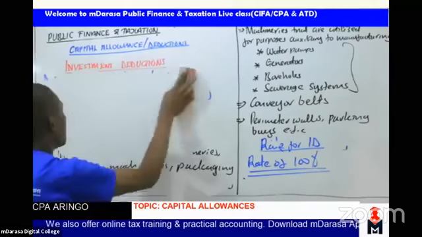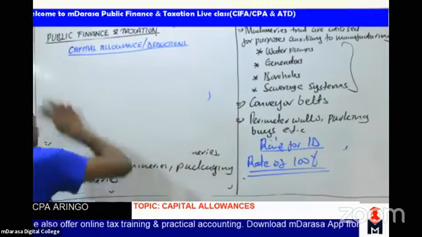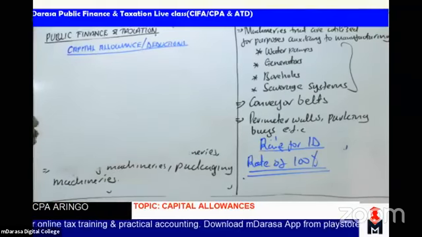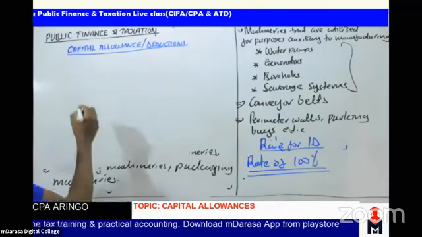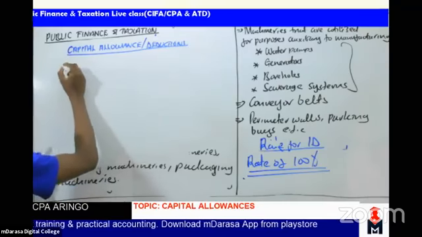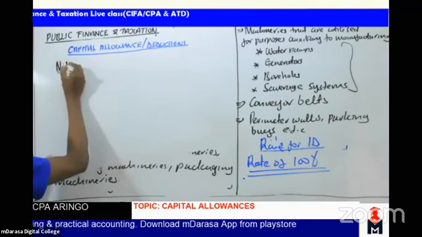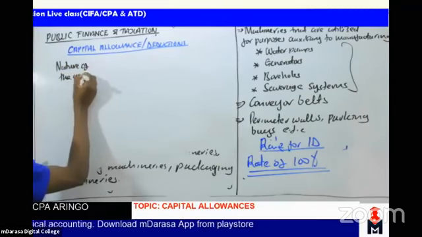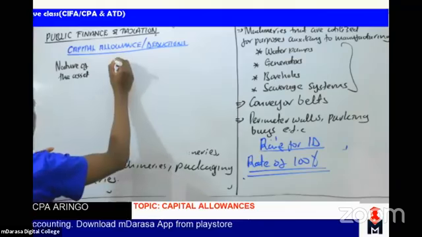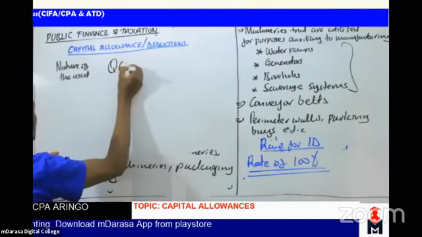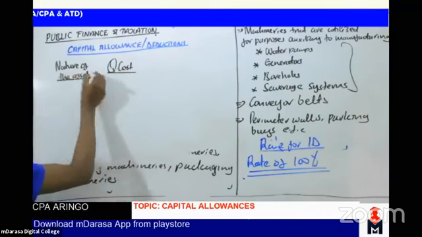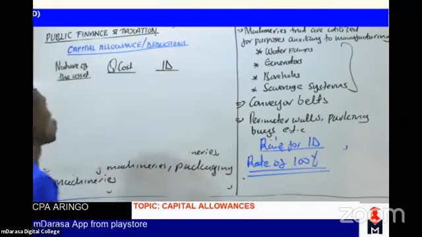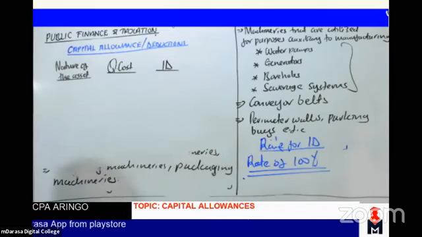This is what you are going to consider: the nature of the asset, the qualifying cost, which I believe I've mentioned already, and the ID.